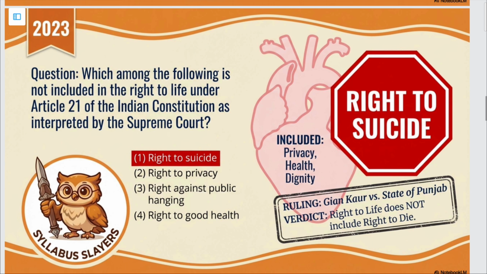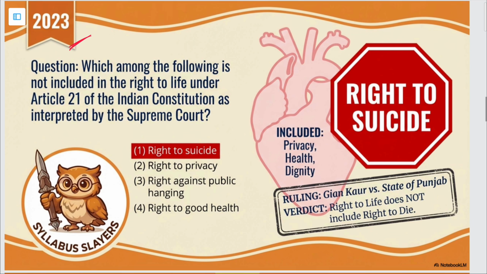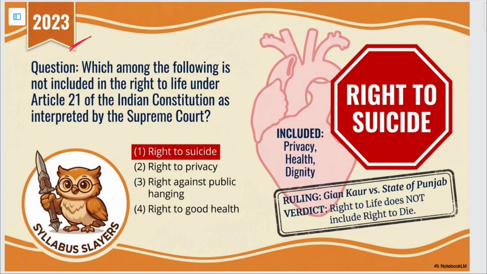Next question 2023 का है, Which among the following is not included in the right to life under Article 21 of the Indian Constitution as interpreted by the Supreme Court? So I'll just read the options: right to suicide, right to privacy, right against public hanging, and right to good health. So right to suicide करके कुछ भी नहीं है.